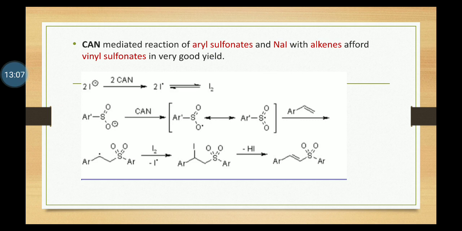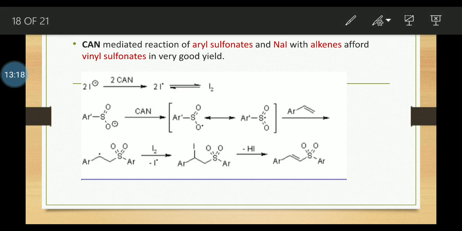Let's check the mechanism. At first, iodide ion gets oxidized by single electron oxidation with CAN and gives iodine radicals, and it on further rearrangement gives I2 molecules. Then aryl sulfonate reacts with the CAN and gives sulfonyl radicals, which on reaction with the alkene gives a carbon-centered radical.